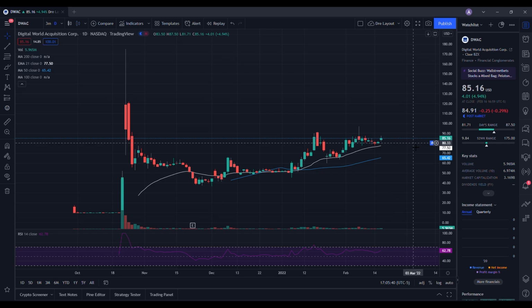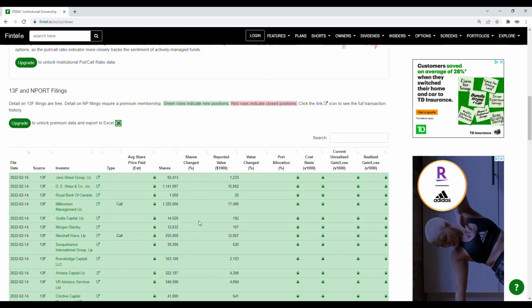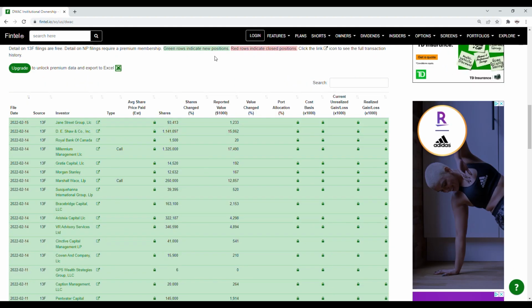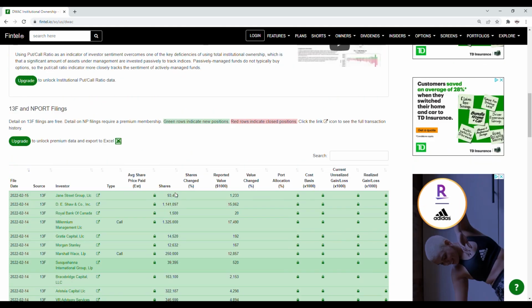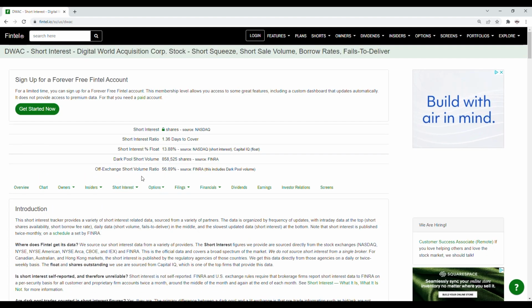Now let's go into the short interest information. So we're going to take a look at the recent institutional ownership and short interest information for Digital World Acquisition Corp. So scrolling down on the page, green rows indicate new positions while red rows indicate closed positions. So we'll take a look at the recent filings for the 15th because we already covered the ones for the 14th. So we have Jane Street Corp LLC that purchased 93,413 shares. And then when we take a look at the short interest, the off-exchange short volume ratio is at 56.89%.